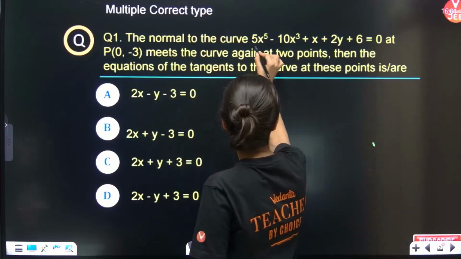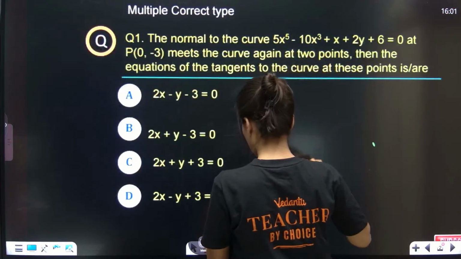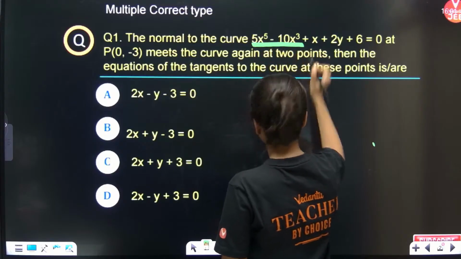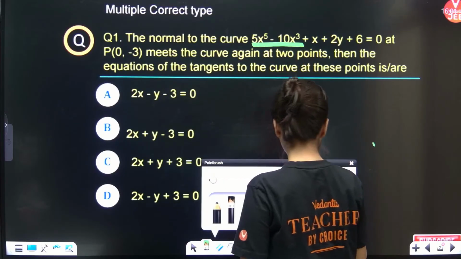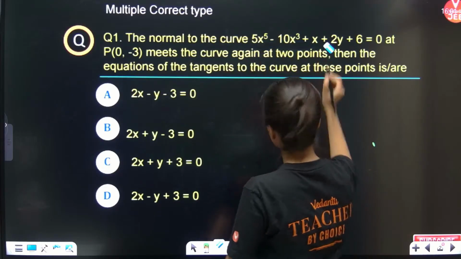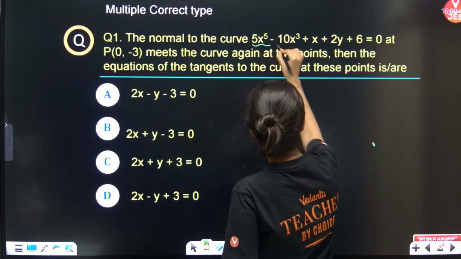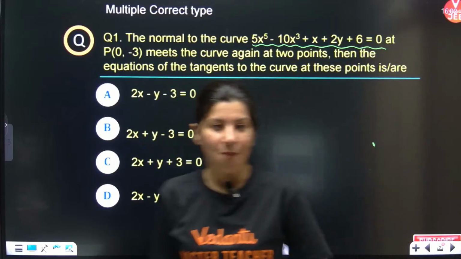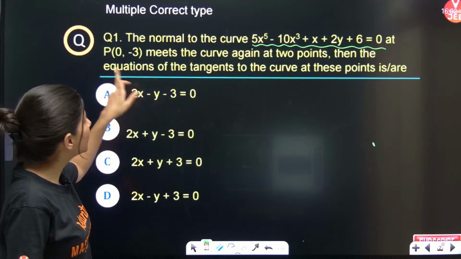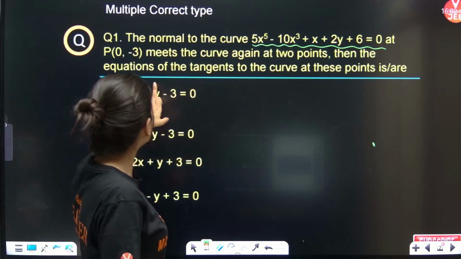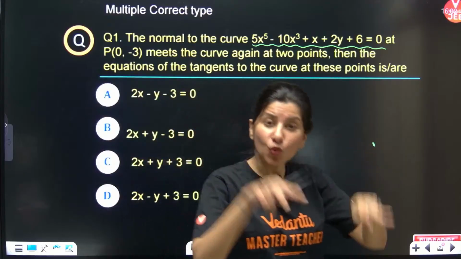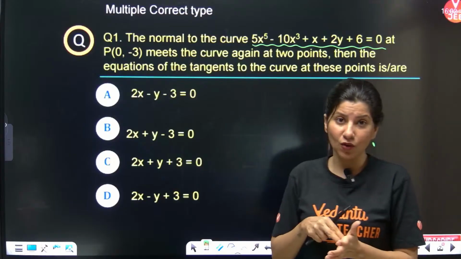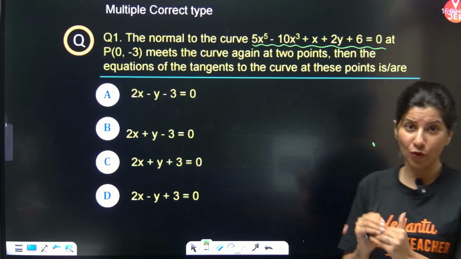The normal to the curve. So this is your curve. Let me just reduce the size. The normal to the curve at (0, 3) meets the curve again at 2 points. Then the equation of tangent to those 2 points will be what? It might be possible that 2 tangents I can draw. So one by one, step by step, we are going to do it.